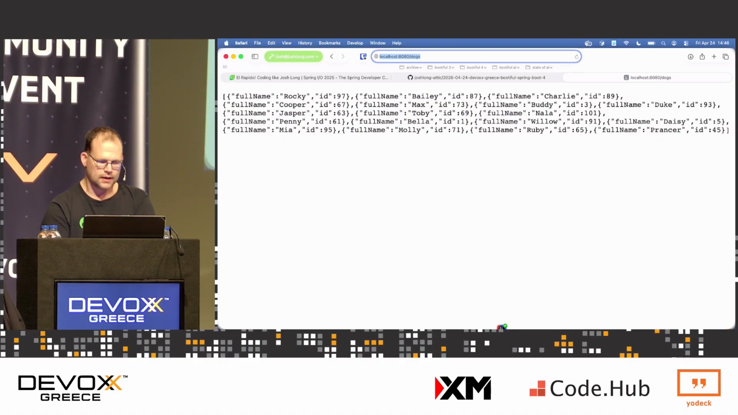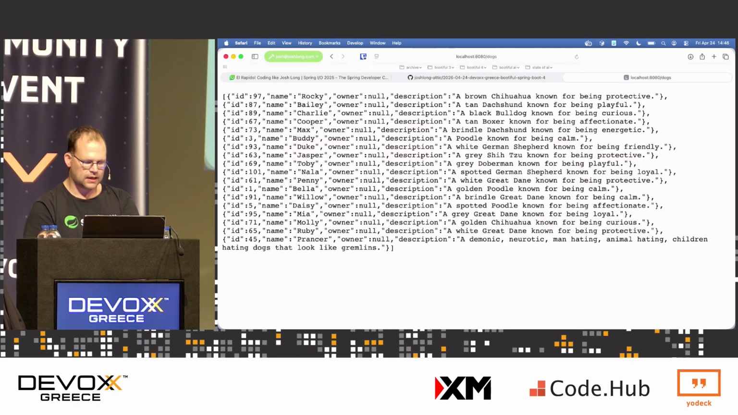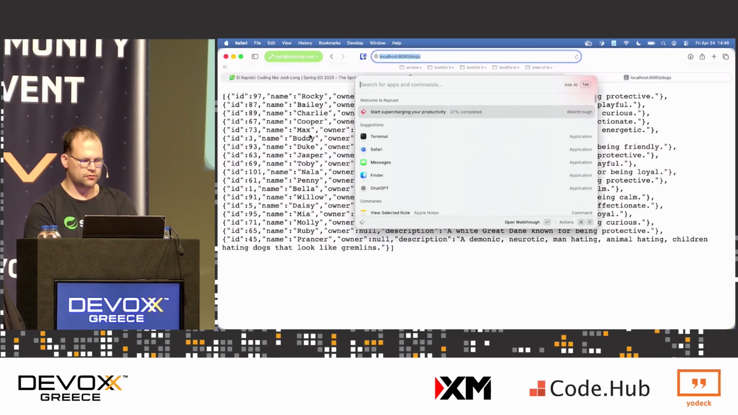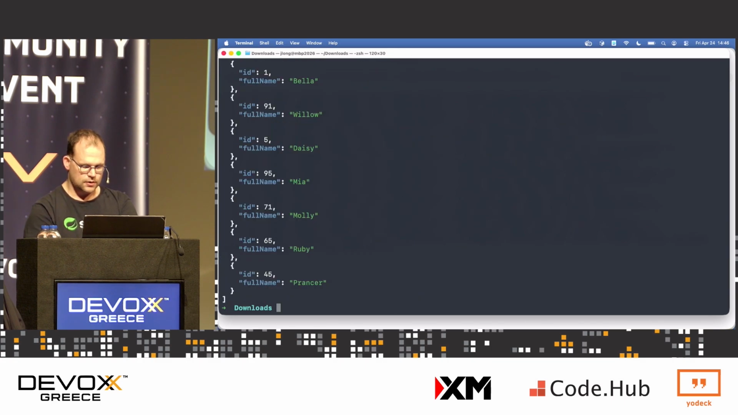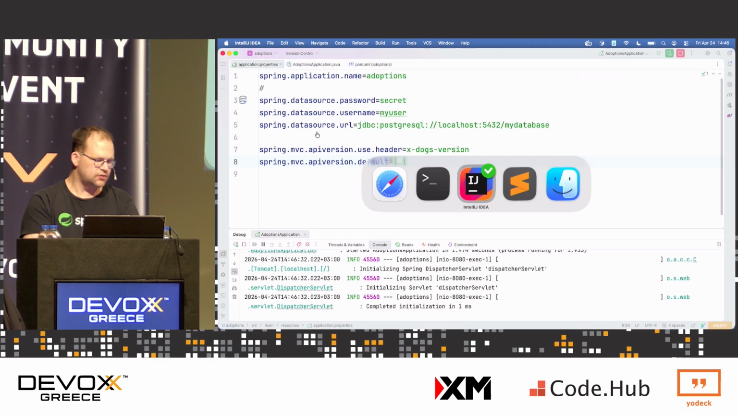Okay, reload, and I go here. Now, if I go here, I get all of the data by default, but if I specify the header, curl -H X-Dogs-Version: 1.0, and then paste that in, I get the limited version 1.0, okay? So that's API versioning. This is dogs, obviously.